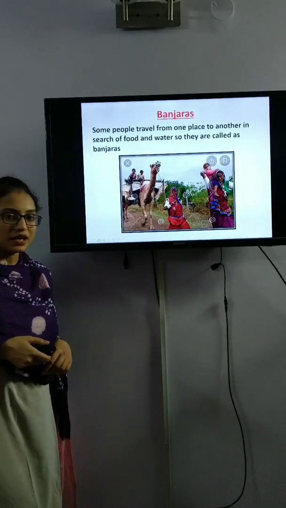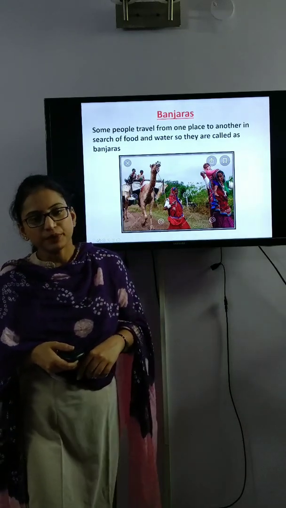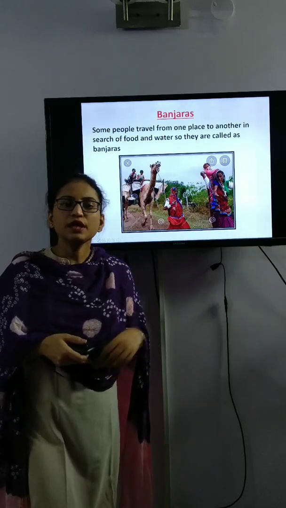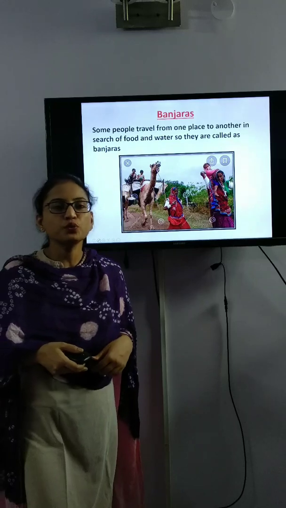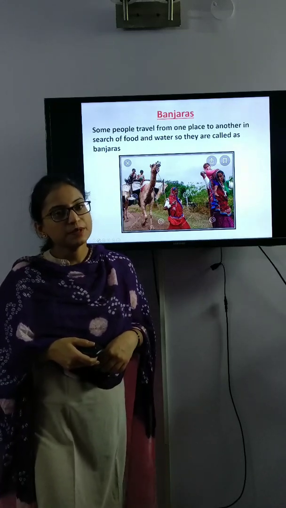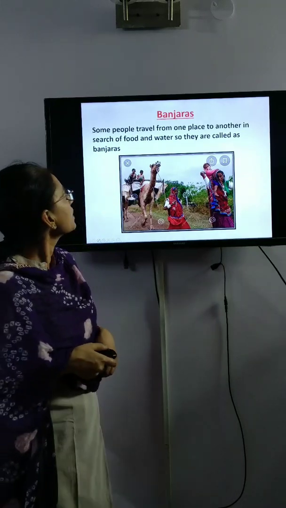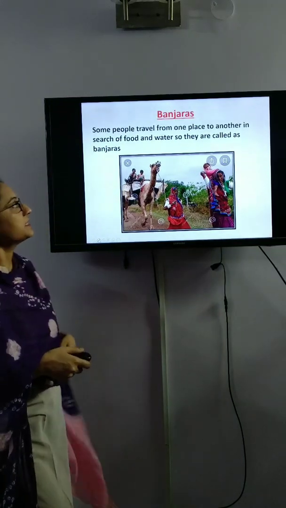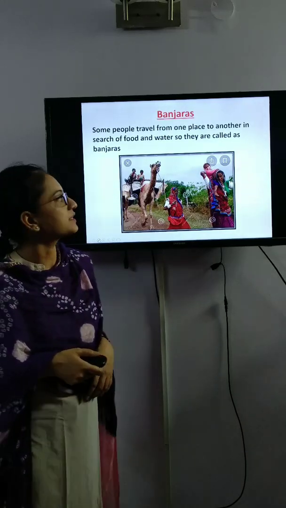Now, Banjaras. Children, in desert areas, there are some people who have no permanent houses. They move from one place to another place in search of food and water. These people are called Banjaras or nomads. Some people travel from one place to another place in search of food and water, so they are called Banjaras.